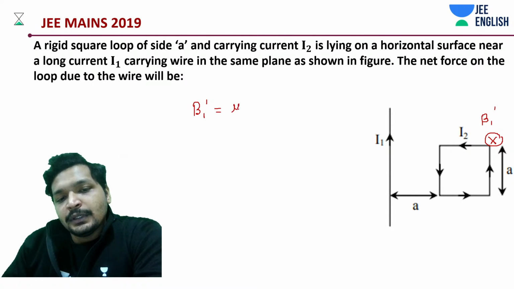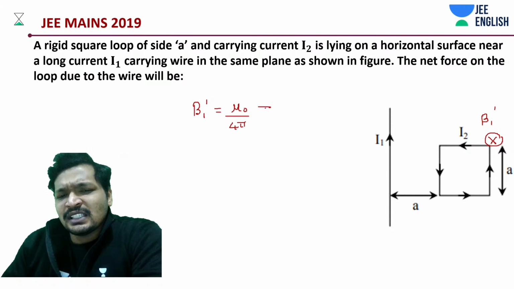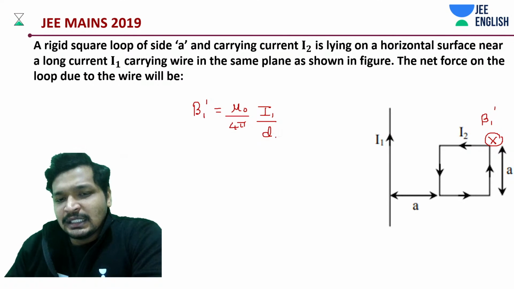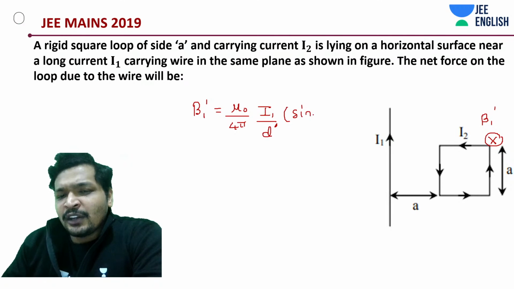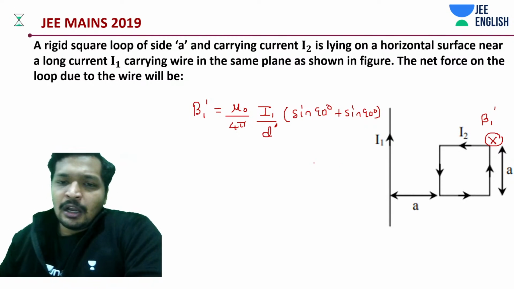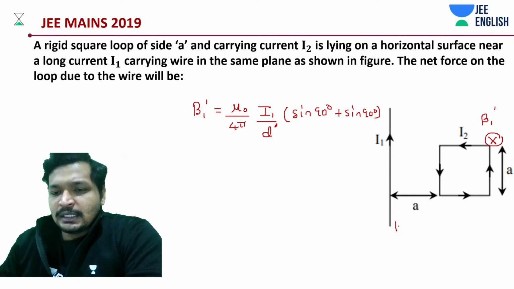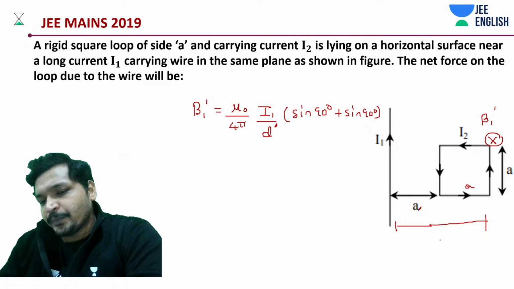Mu naught by 4 pi. Everything continues as it is. I1 divided by distance, like D dash, into that of sine of 90 degrees plus sine of 90 degrees. Okay. How much is the distance? Distance is A plus A, going to be 2A.